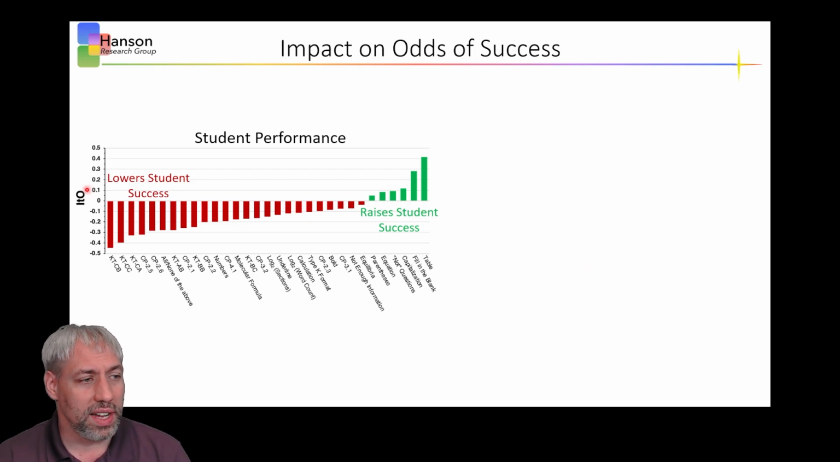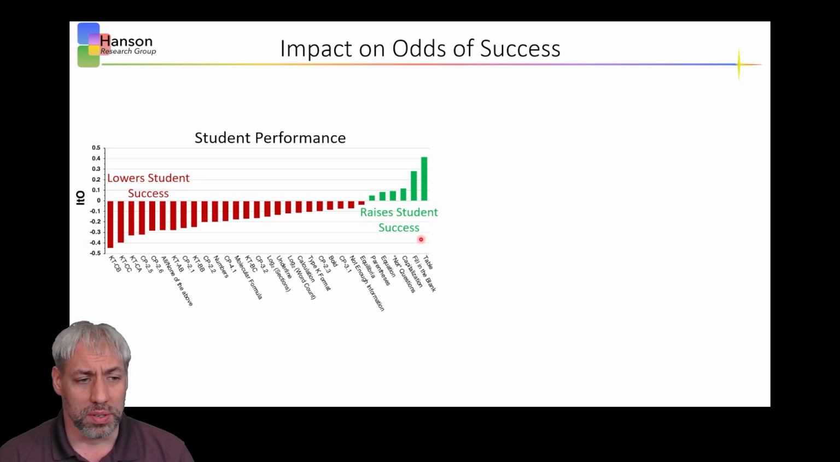And so on your y-axis here we have impact to odds, and on the x-axis here is all the parameters that mattered for student performance. And so we took the student performance and said, when all things are equal, which one of these parameters impacts the outcome, and does it increase or decrease student performance? And so over here in green you can see things that raise student performance, and over here in red you can see things that decrease student performance.